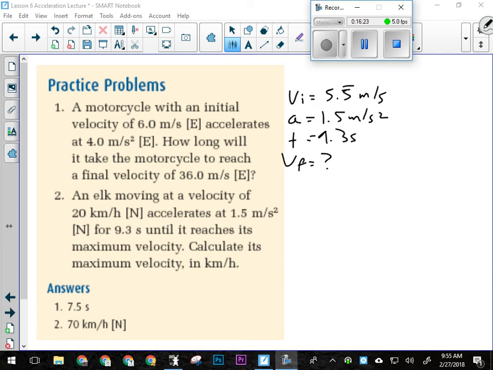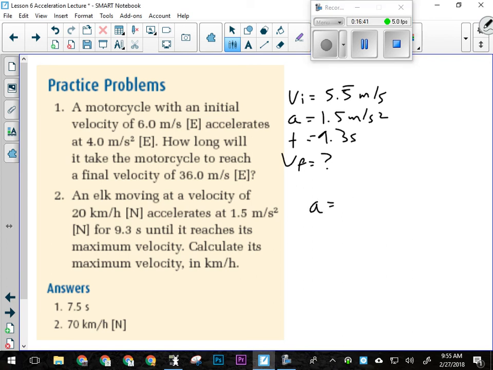Okay, so for question number 2, first thing we have to do is convert kilometers per hour to meters per second. So 20 divided by 3.6 comes out to 5.5, essentially repeating. Okay, then we have our acceleration is 1.5 meters per second squared. They're all the same direction. They're all north. Okay, the time is 9.3 seconds. So we're looking for VF.